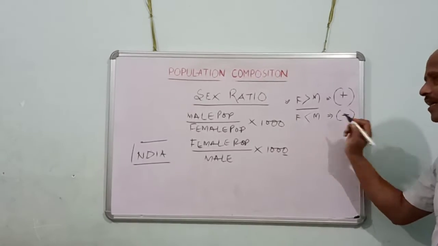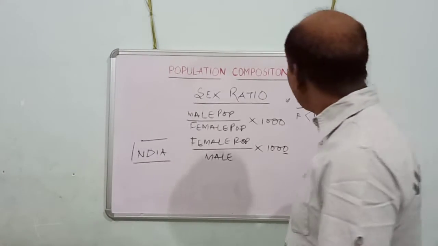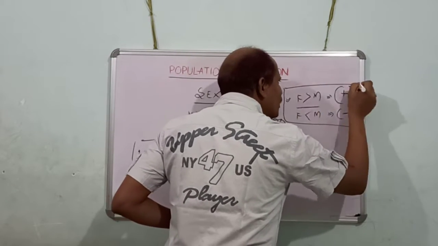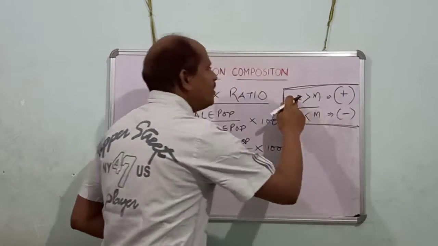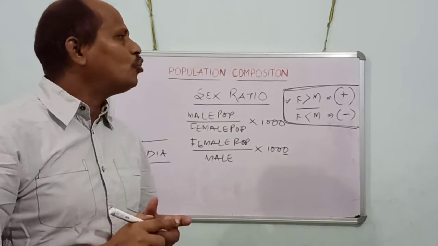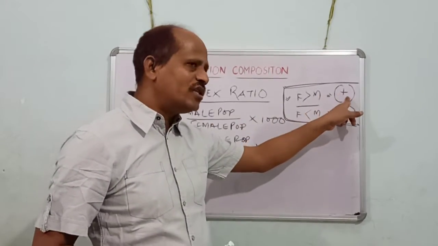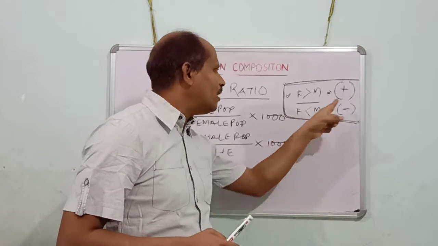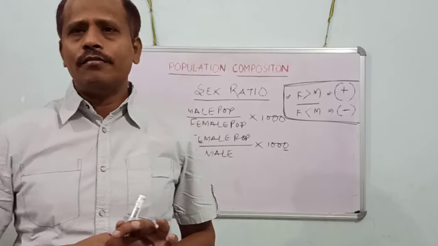You remember this, okay? When the female population outnumbers males, this is a positive sign. When males outnumber females, this is a negative sign.